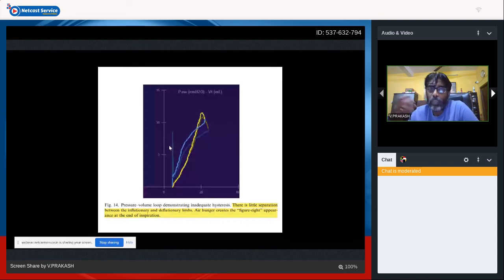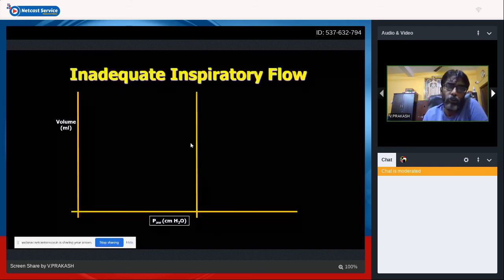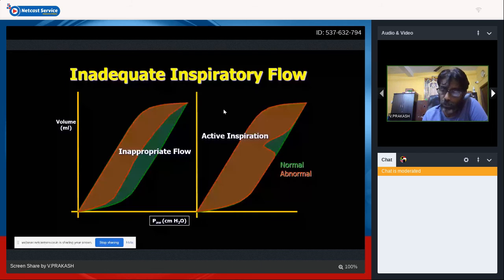The baby will be having air hunger. The baby will be breathing fast, breathing for air. And it can be identified in your loops, right? You can get a figure of 8 appearance at the end of your inspiratory phase. It starts happening. It means you have flow starvation, air hunger is there. You just need to increase your flow. So you can get this figure of 8. You can see, right? Figure of 8 appearance is going to be there. It's going to be an inadequate flow.